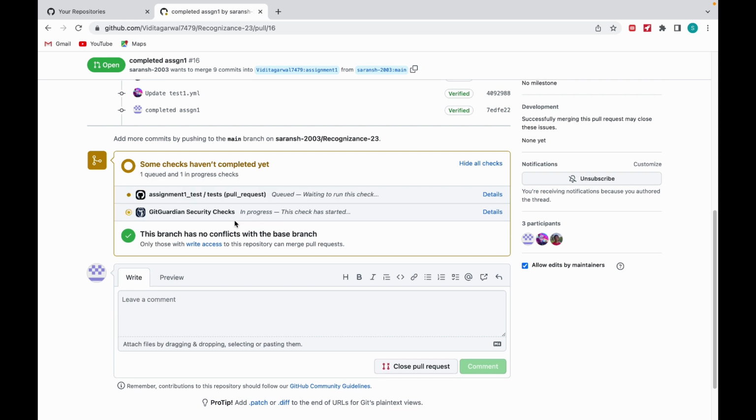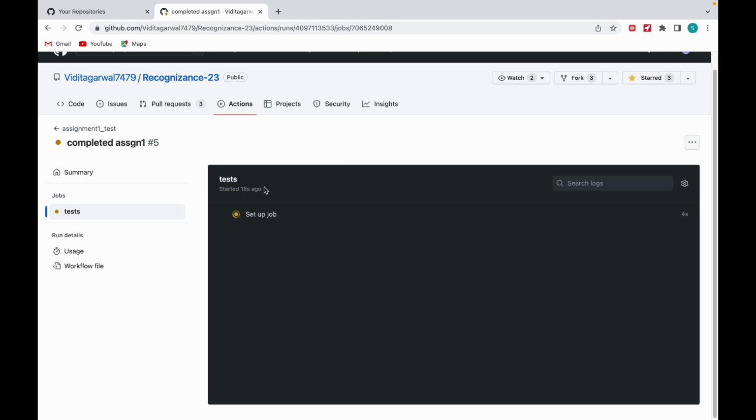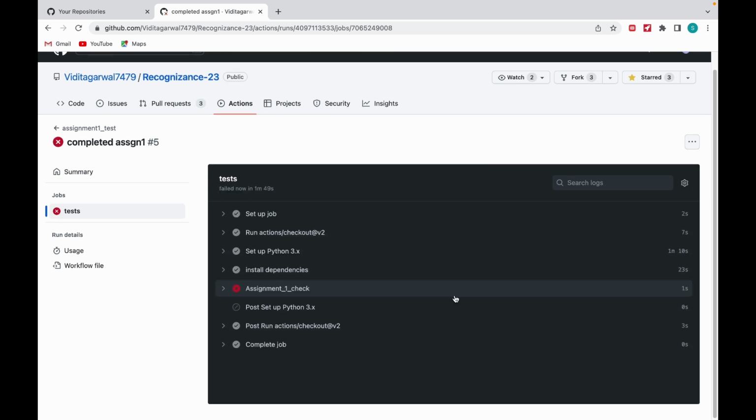As you can see here, some checks are running. This is GitHub's own check, we don't have to bother about that. The main check is this assignment 1 test slash tests. Now here, if you click on details, it will take some time, so let's wait for some time. Okay, so we are back.